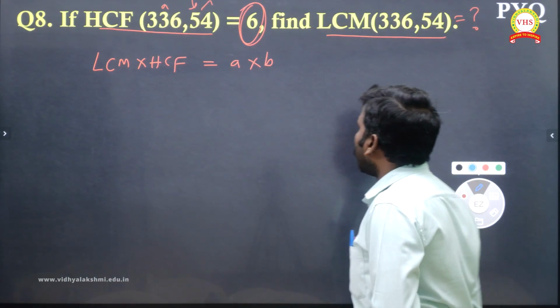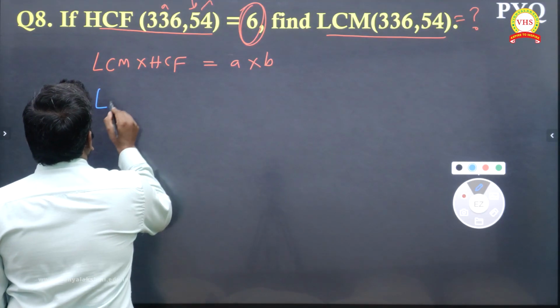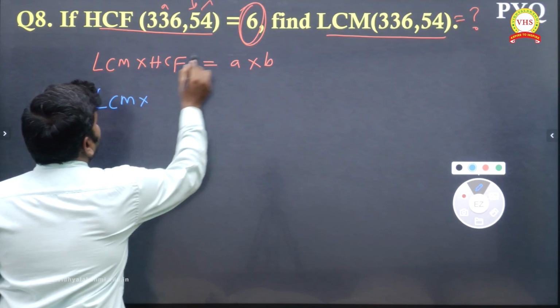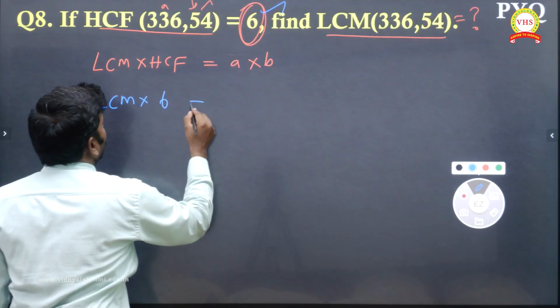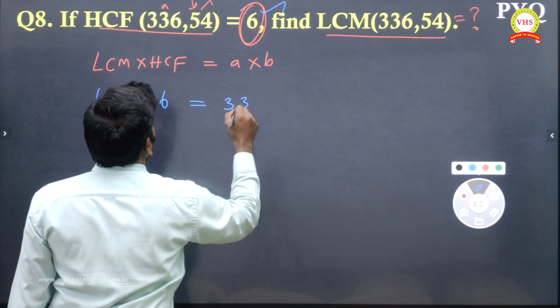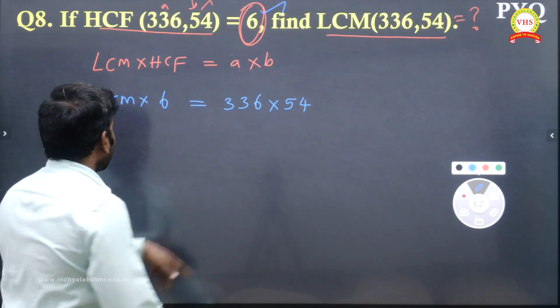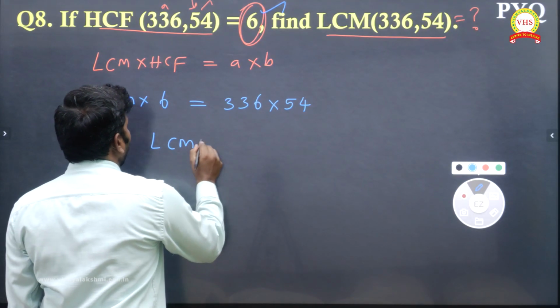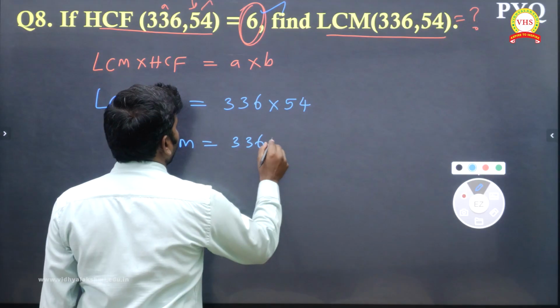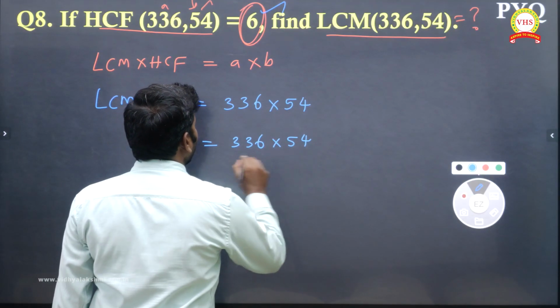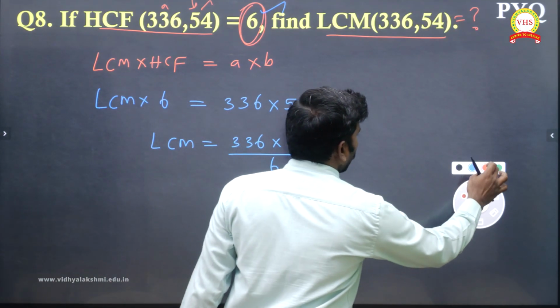Right, fine. Now let's start LCM. LCM we don't know, that is we have to find. HCF is given 6, which is equal to A value 336 and B value 54. If you want to cancel, you can cancel directly. When you send a multiplied number to the opposite side, you get divide. After sending into divide also, you can cancel, not an issue.